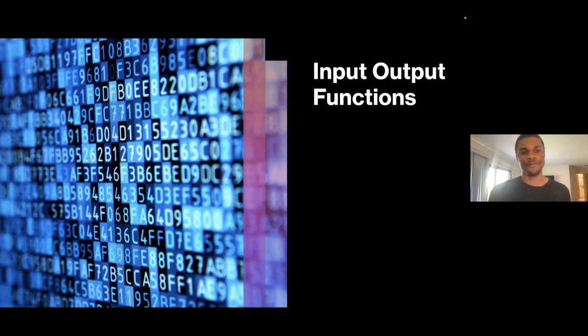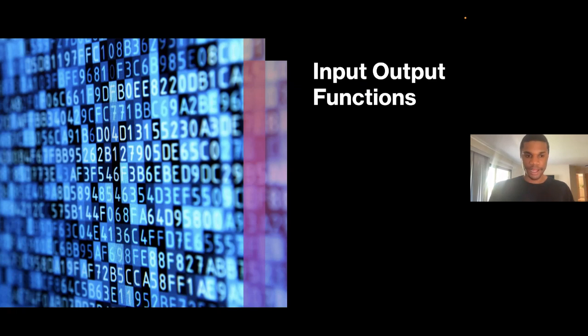Input and output function. So this one's pretty straightforward. With programming, I taught myself. So the way I've always seen it, and I can't necessarily say this is it, is that there's an input and there's an output. And that's just how I see all code, all apps, everything: there's an input, there's an output. If the output isn't what you want, then you probably messed up on the input. And yeah, it's that simple.